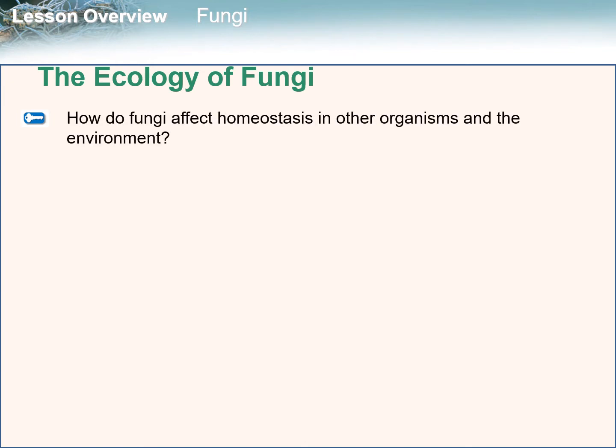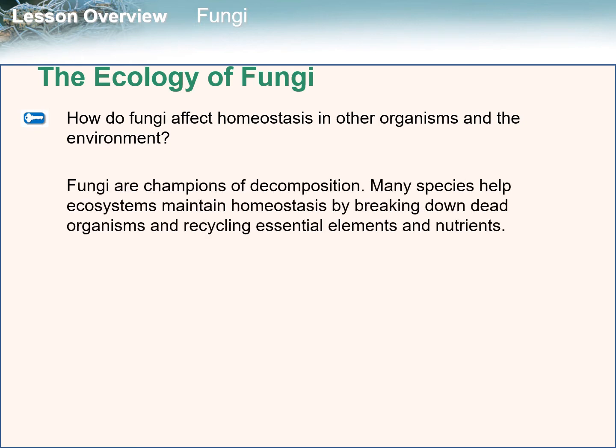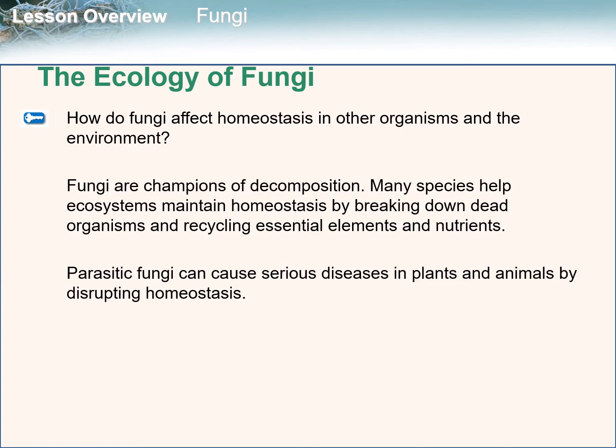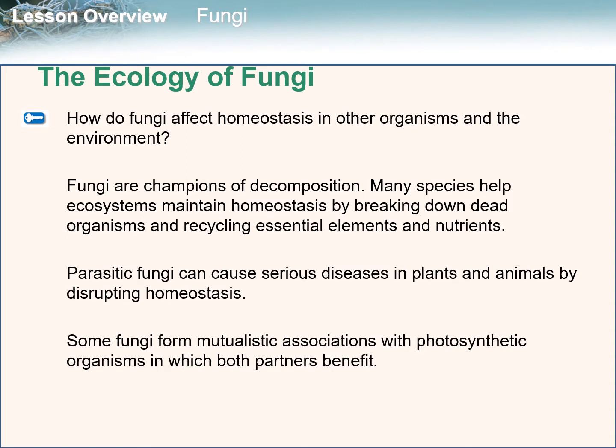How do fungi affect homeostasis in other organisms and the environment? Fungi are champions in decomposition. Many species help ecosystems maintain homeostasis by breaking down dead organisms and recycling essential elements and nutrients. Parasitic fungi can cause serious diseases in plants and animals by disrupting homeostasis. Some fungi form mutualistic associations with photosynthetic organisms in which both partners benefit.